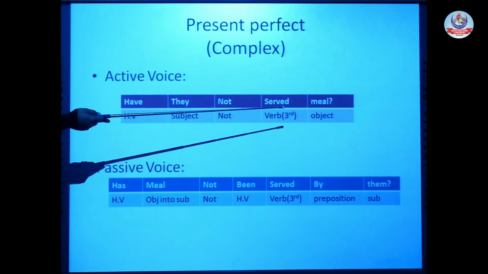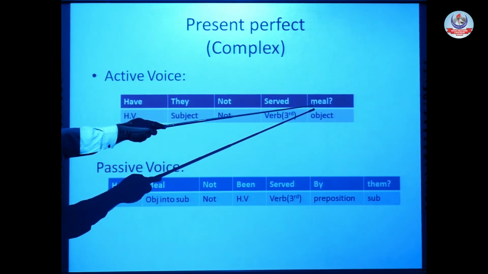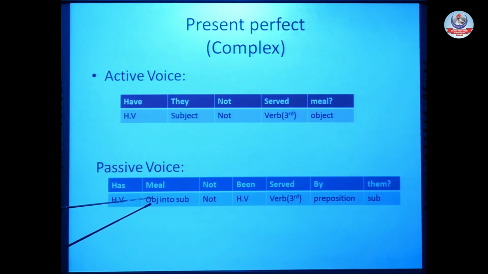The first rule, as you know, is object into subject, but because it's interrogative, our passive voice must be in interrogative form, not in simple. So for interrogative, what do we do? We place the helping verb at the start of the sentence. So in passive voice, we will also place our helping verb at the start of the sentence. Has. After that, our object is me, so it will be at the start, object into subject. The first rule: me, as me.